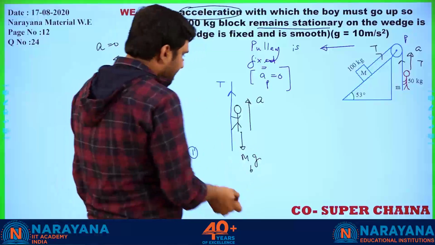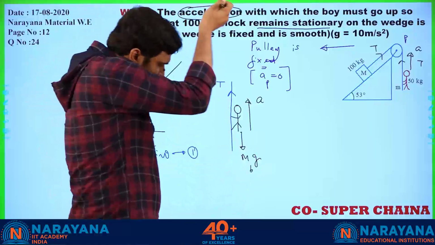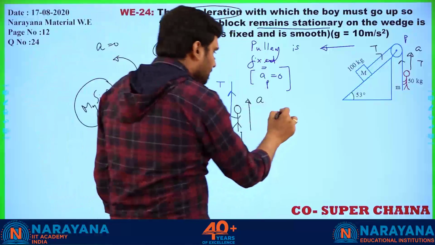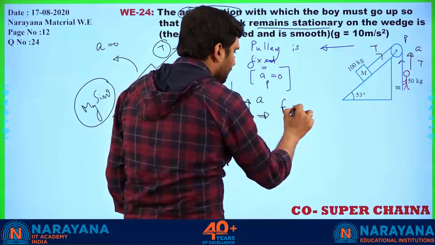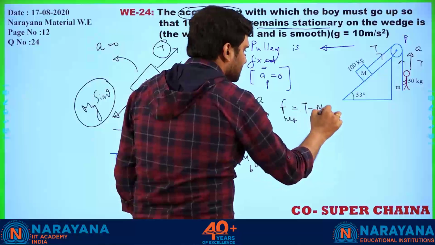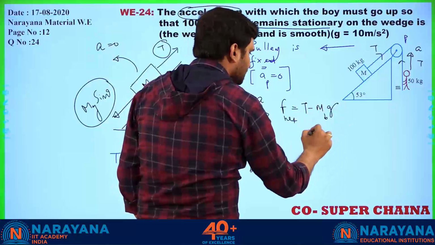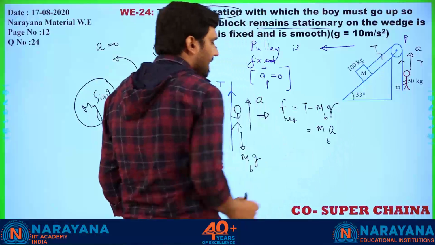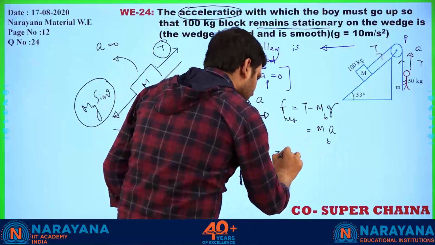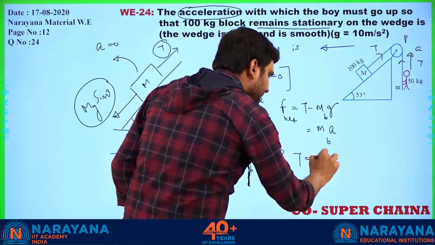Now what is the net equation? T is pulling it, mass of the boy into G is down. So F net in this case is going to be T minus mass of the boy into G, that is equal to mass of the boy into acceleration. So from here, what is the value of T you are getting?